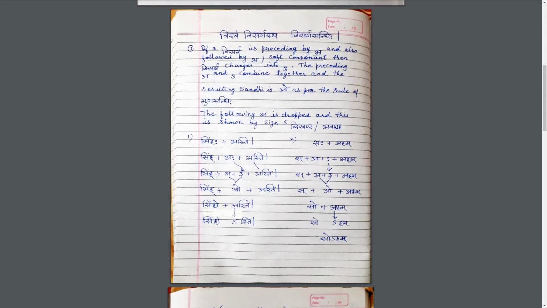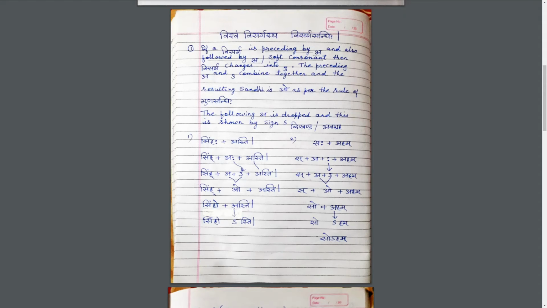And if there is a soft consonant after the Visarga or a vowel, then this Visarga changes into U. Here we have a before the Visarga and after the Visarga we have again a, that is a vowel. So what will happen? A plus Visarga plus a. Now this a will be as it is and this Visarga will change into U. Now a plus U will be O as per the rule of Guna Sandhi.